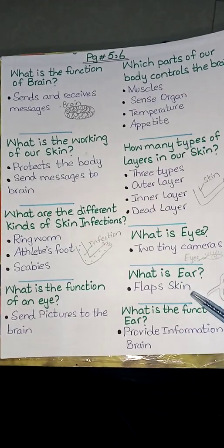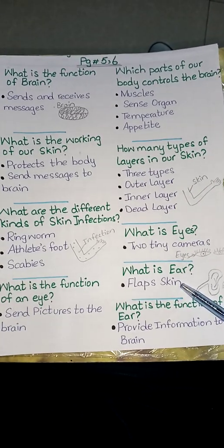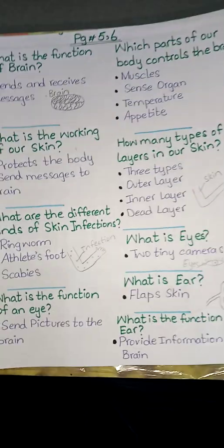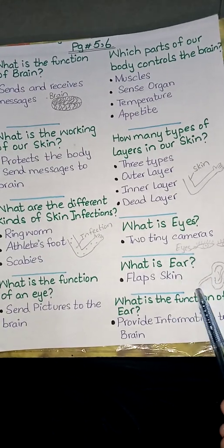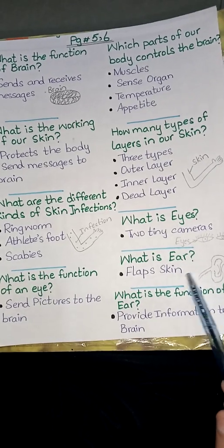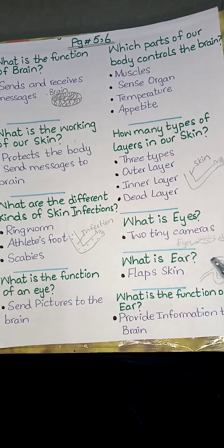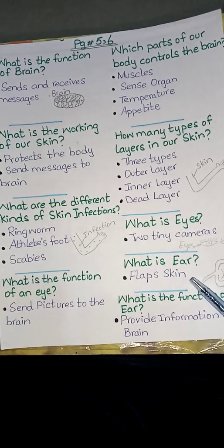Ear is a flap skin in our body that can perform an important job in our body.